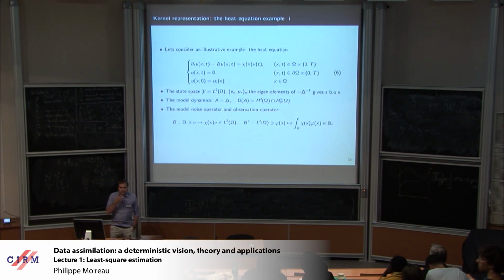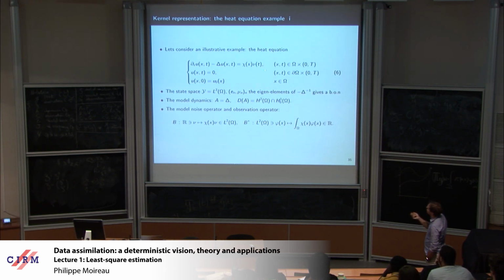So let me give you an example with the heat equation. So very nice inverse problems inspired from biology, or not, which is the heat equation. Here I choose to have a very simple model error. Okay, and I assume that I observe, sorry, I didn't write it.